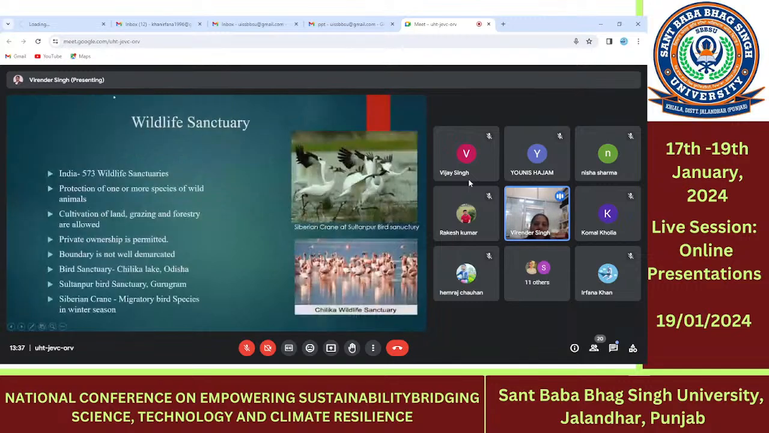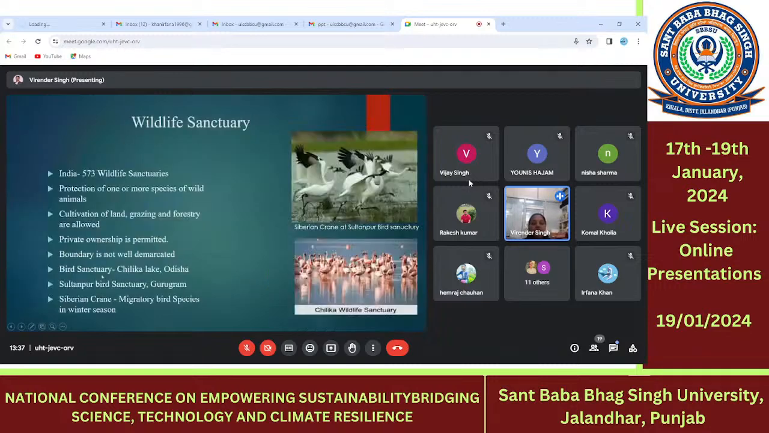And what are wildlife sanctuaries? In India, there are 573 wildlife sanctuaries present to save only one species, or two or more species to be preserved. Like the migratory bird, the Siberian crane, at Sultanpur Bird Sanctuary. This focuses on Siberian crane conservation. In these, cultivation of the land, grazing, and forestry are allowed to a limited extent, and private or government ownership is permitted. The boundary is not well demarcated.